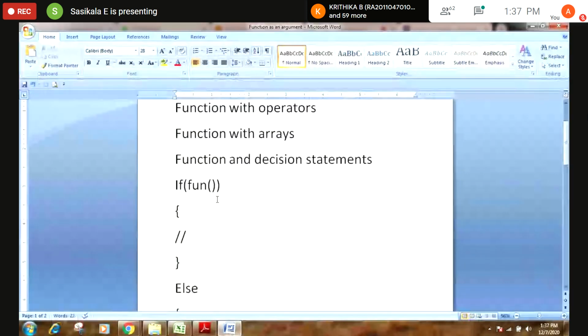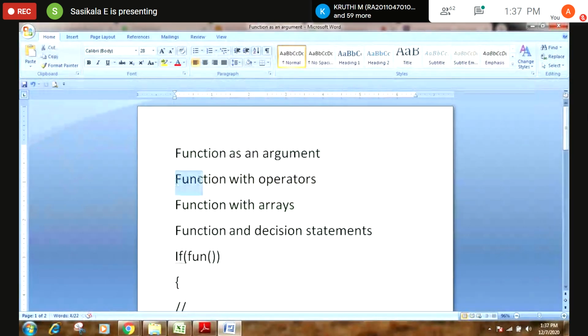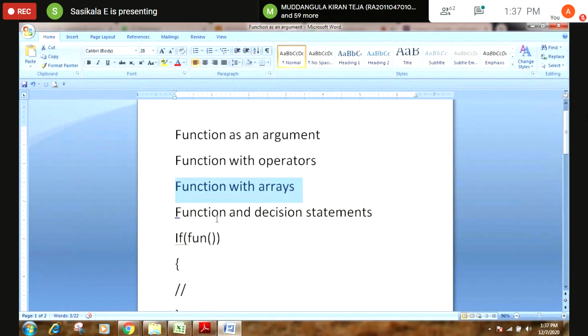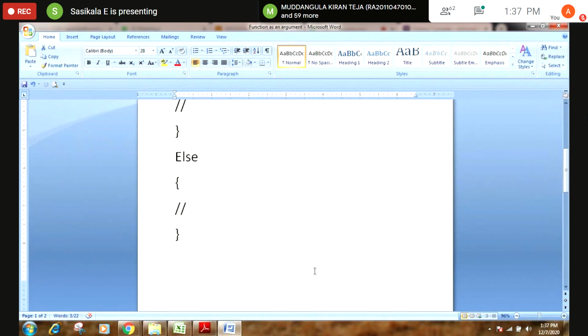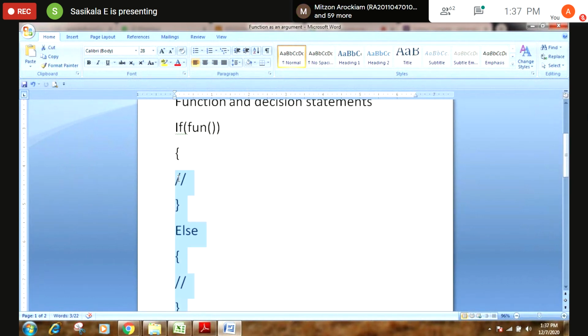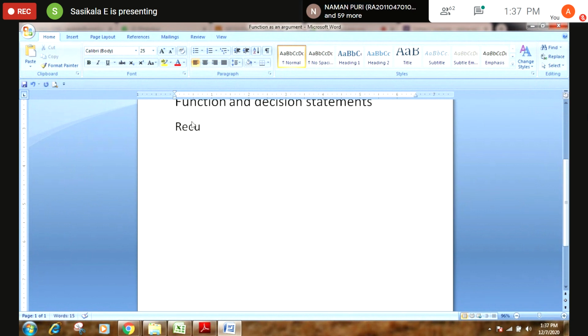See, so far we discussed function as an argument, then function with operators, function with arrays, function with decision making, and function with looping statements. Now we are going to discuss recursion. What do you mean by recursive? A function which calls itself. A function which calls itself, we call it a recursive function. Do you want an example to be explained for recursive? Yes, ma'am.